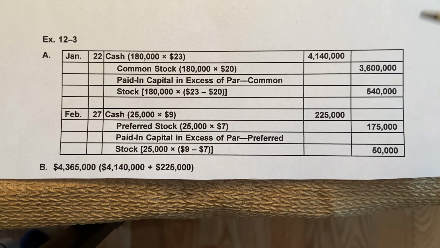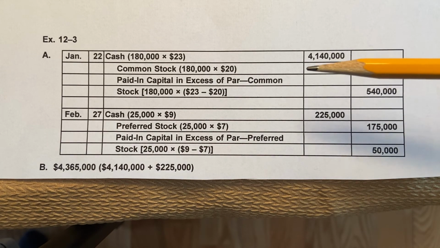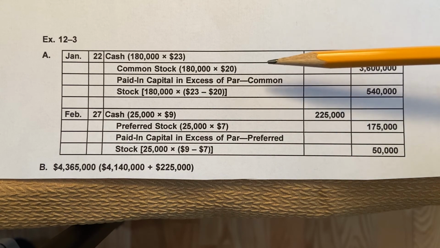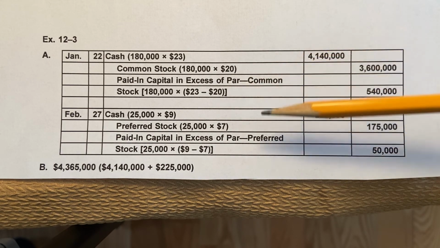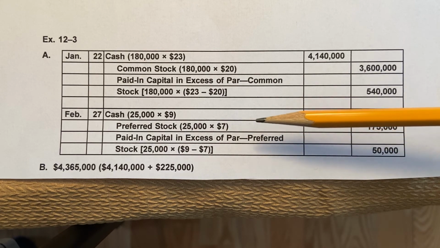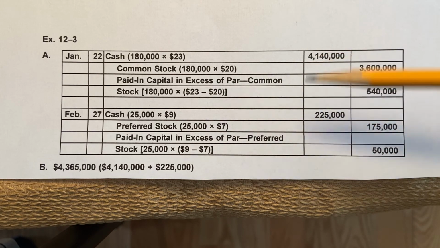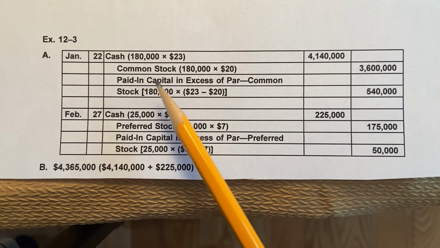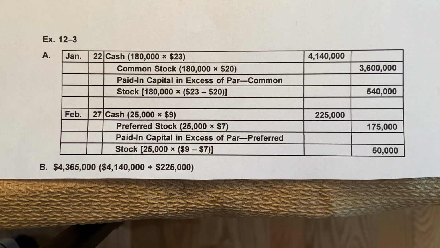So again, really the only difference between January 22nd and 27th is this was a common stock, so we use common stock. This was a preferred stock. Both are equity accounts, both go up with credits, so they're similar in that way. Obviously, cash went up in both of them, and we use paid in capital in both. So again, the only real major difference is one is a common stock, one is a preferred stock.